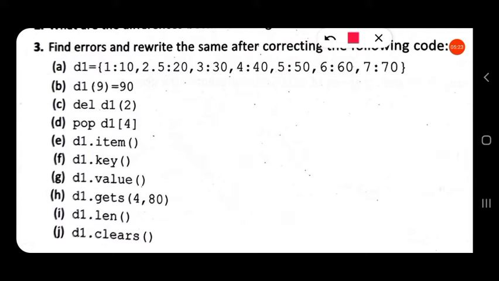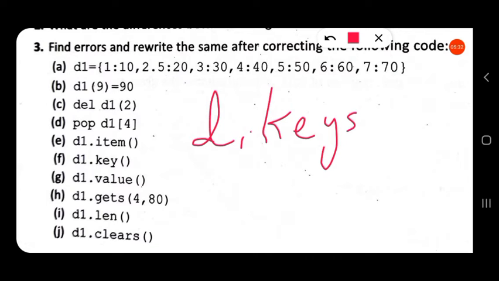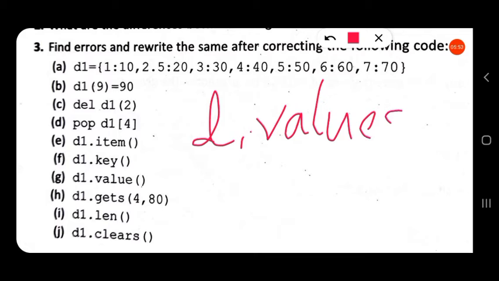The next one, here also the same mistake. d1 dot keys, not key. The keys function will return a list containing the keys in the dictionary. Now the values function, here also the same mistake. d1 dot values. Here s is not there, so that is wrong. d1 dot values will return the values of the dictionary d1.